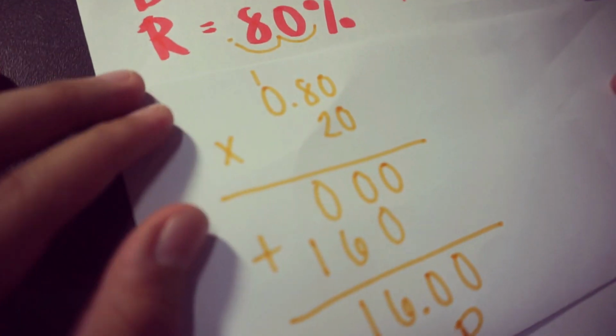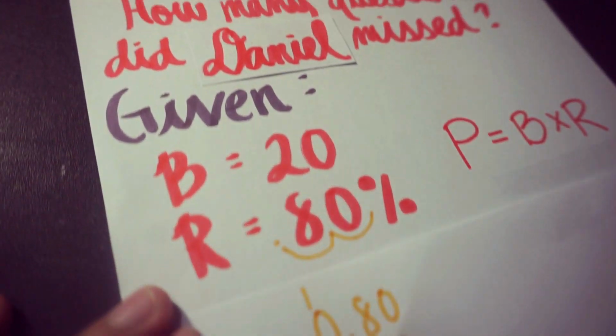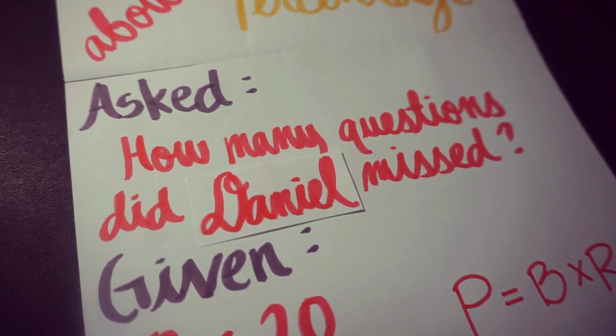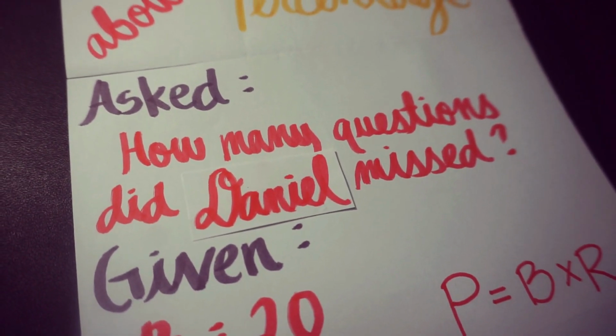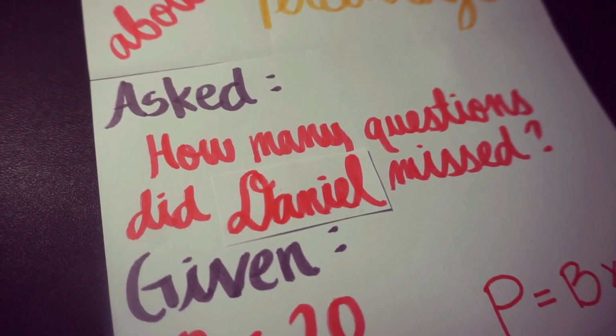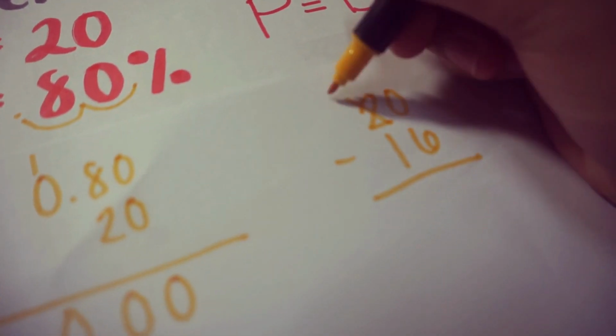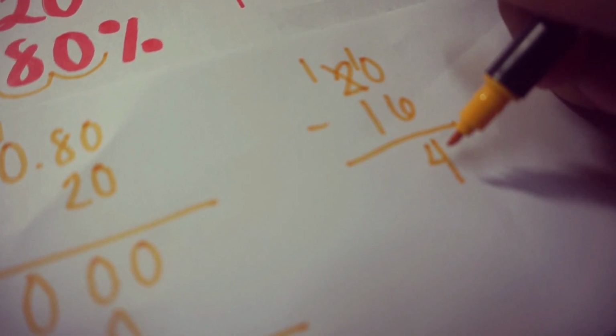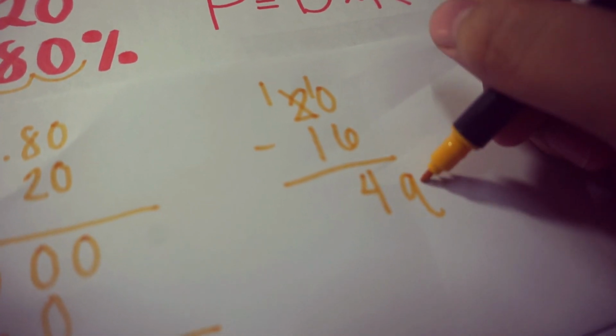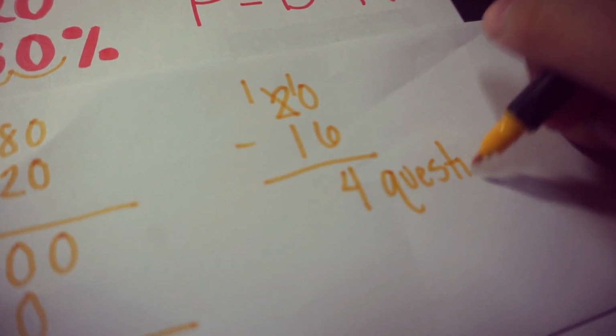But the question asked is how many questions did Danielle miss? So we simply subtract 16 from 20. So 4 questions Danielle missed.